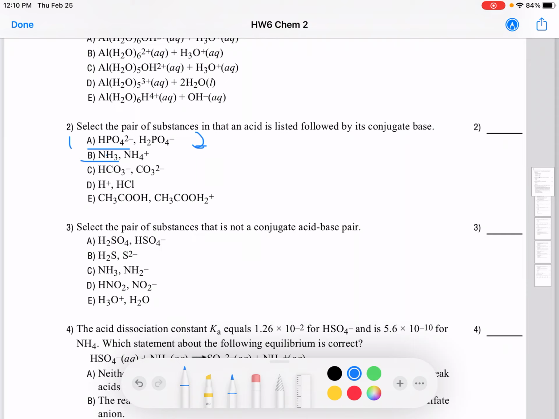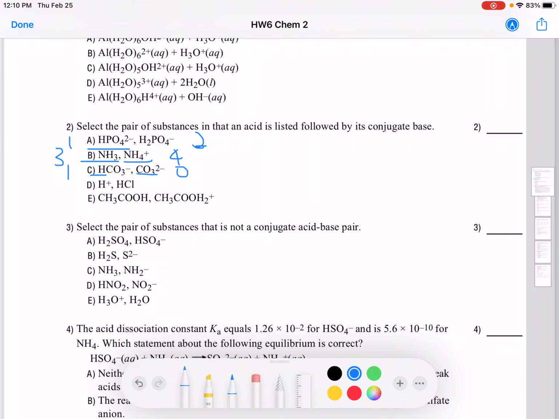Now let's look at ammonia. It has how many hydrogens? 3. And NH4 plus, the ammonium ion, has 4 hydrogens. Again the number of hydrogens increased. Can it be your conjugate acid-base pair? No, right? So then you have hydrogen carbonate. One hydrogen, there's nothing here. So hydrogen has been lost. So you can consider the conjugate acid is hydrogen carbonate, and then the base is carbonate 2 minus, because now it has lost a proton, and losing another proton will make it a 2 minus charge.